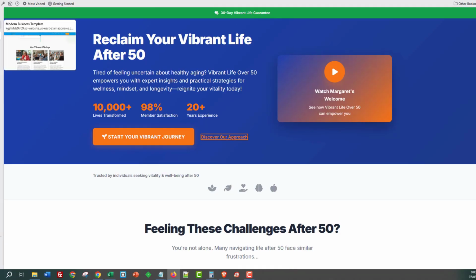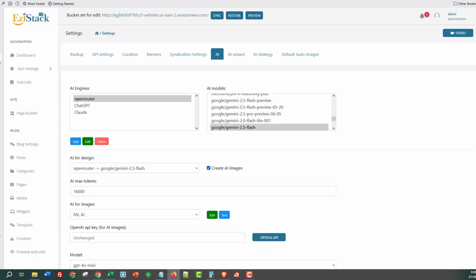So when you start working with EziStack, you're going to have the choice to work with whatever models you want. You're going to have the choice to create whatever pages you want, whether you want to create images or whether you don't want to create images, and how you want to create these as well.